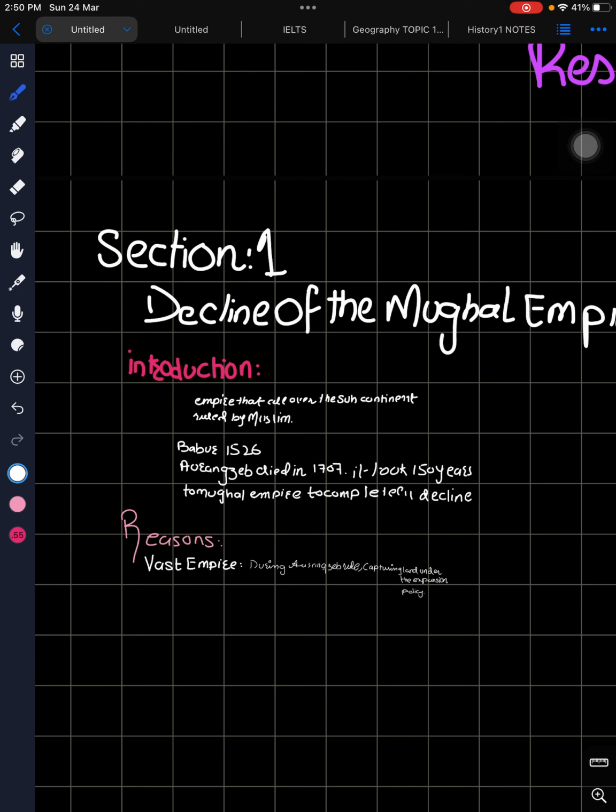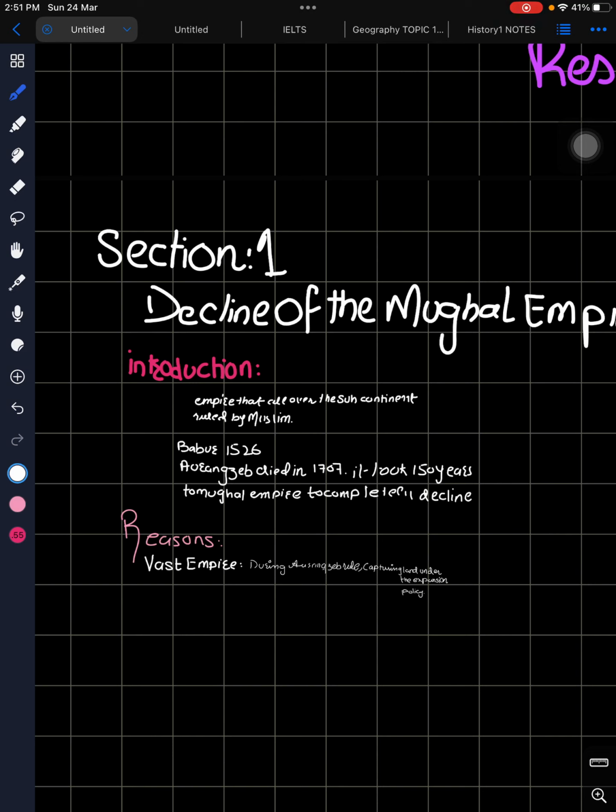It expanded from Kashmir to Mysore and from Afghanistan to Assam. Assam was in Bangladesh at that time, right? It is in India right now, probably. I remember clearly, but yes, at that time it was in what is now Bangladesh, which could be like East Pakistan.